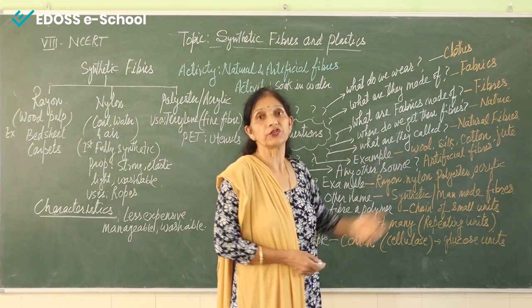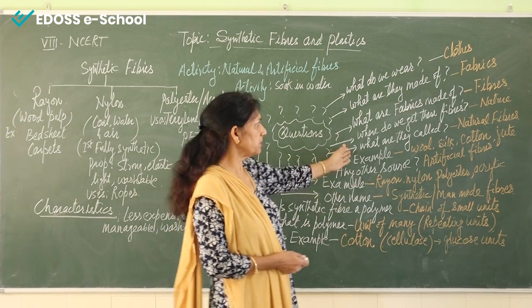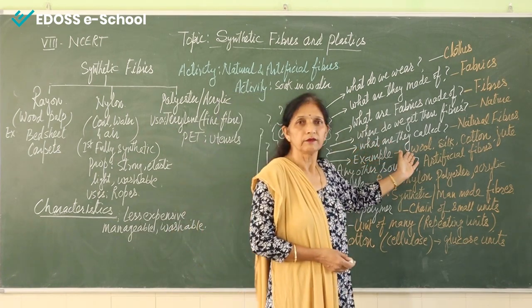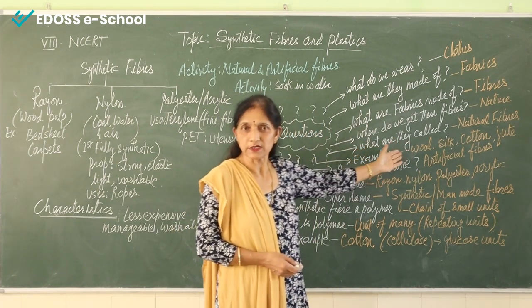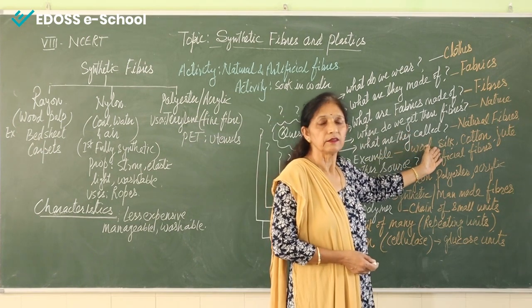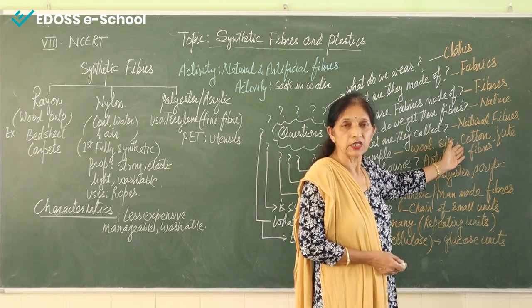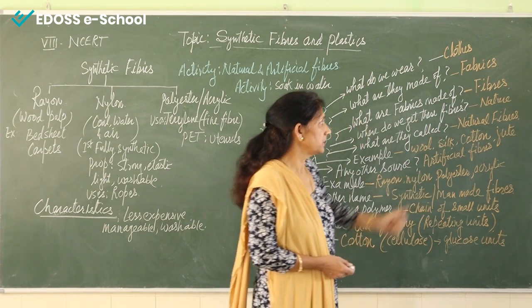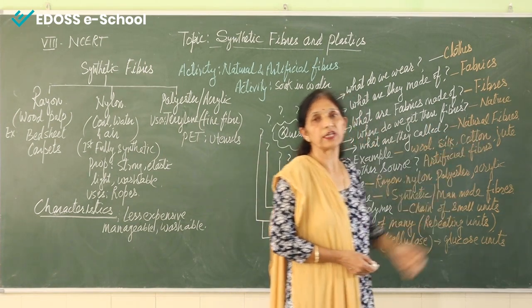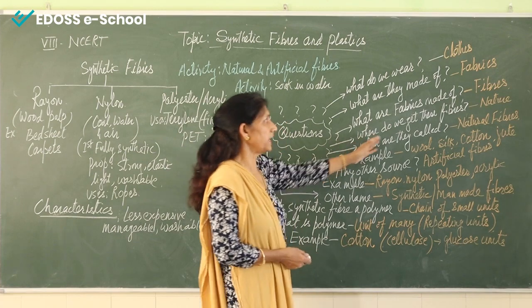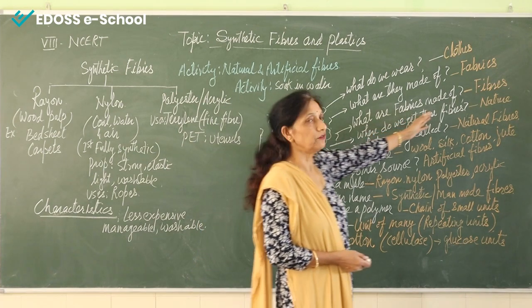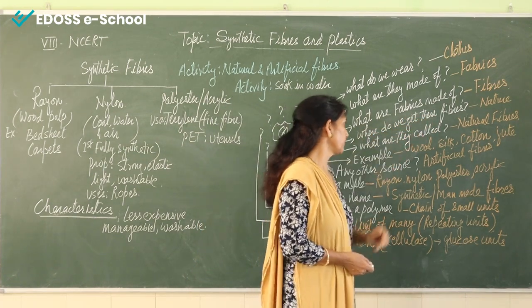Now a few examples also you can give. Very simple: wool that we are getting from animals, silk, which we are also getting from insects, then cotton, which we are getting from plants, and jute, which we also get from a plant. So these are the examples of fibers that we are getting from nature.